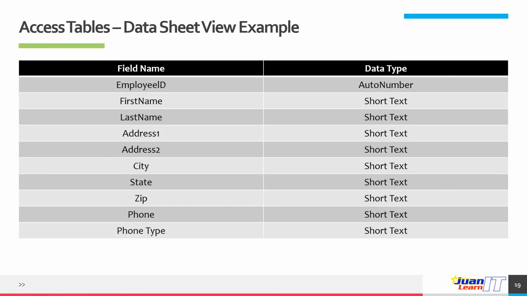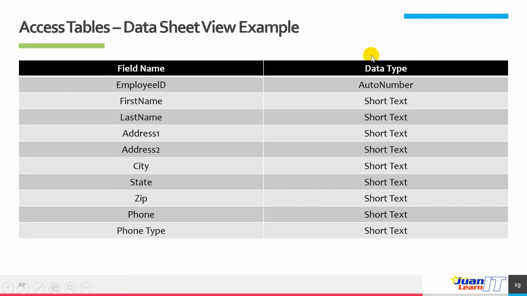Assuming that you are given this information and a table that you need to create in a database, let us try and create the first table that will store the basic contact information concerning the employees, as shown on this table. On this table, how many fields do we have? We've got 1, 2, 3, 4, 5, 6, 7, 8, 9, 10. So we have 10 fields, and the data type of each field is indicated on the right under the data type header.